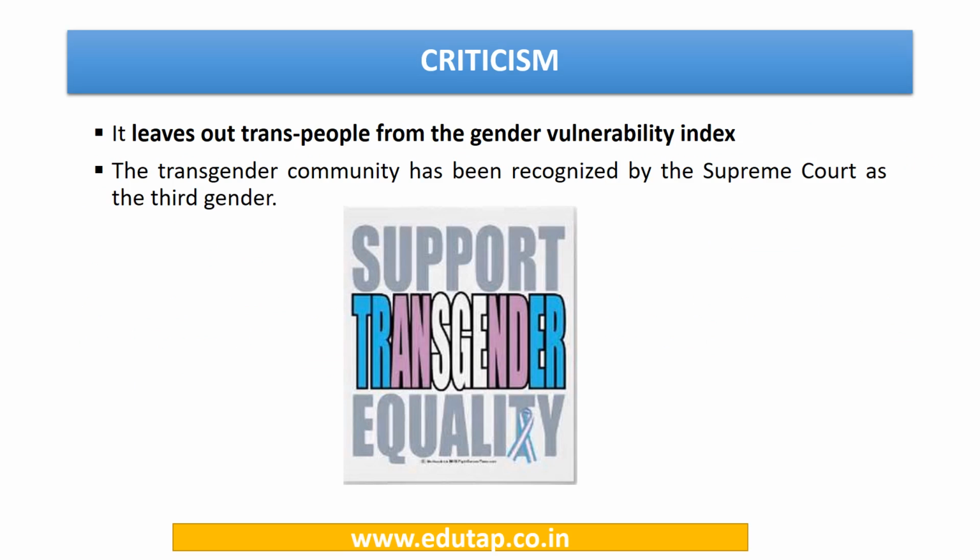It is also important to mention here the criticism of the report. The criticism is that it leaves out trans people from the index calculation. The transgender community has recently been recognized by the Supreme Court as the third gender, and therefore this community must have been included in the survey while calculating the gender vulnerability index, but this has not been done, and the study only concentrated on women as the only gender to calculate the gender vulnerability index.